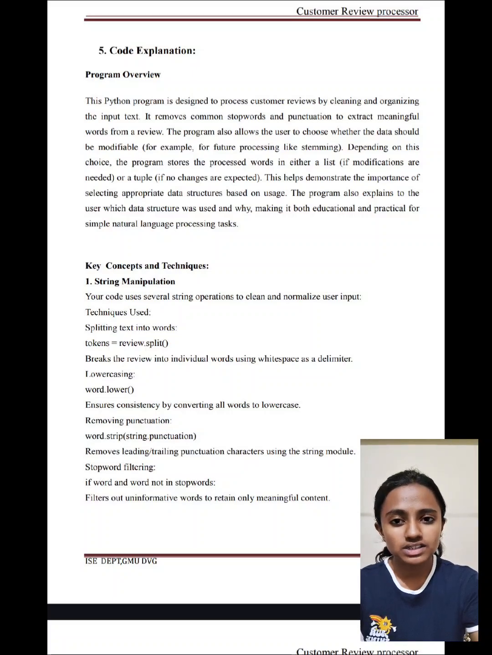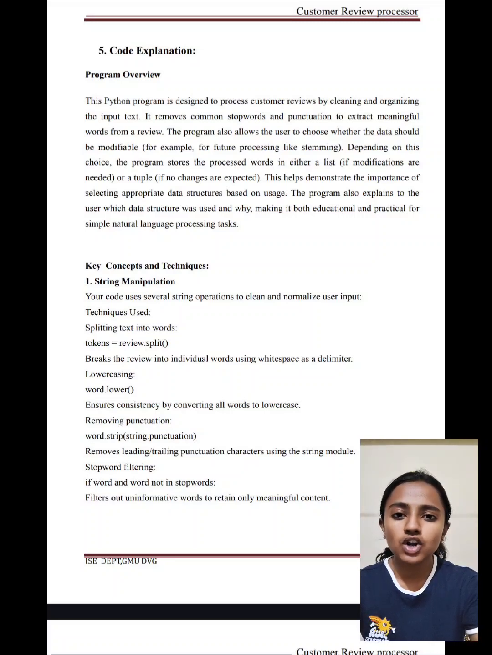Depending upon the choice, the program stores the processed words in either a list or a tuple. List when a modification is needed, and tuple if no modifications are expected. This helps to demonstrate the importance of selecting an appropriate data structure based on usage. The program also explains to the user which data structure was used and why, making it both educational and practical for meaningful natural language processing tasks.